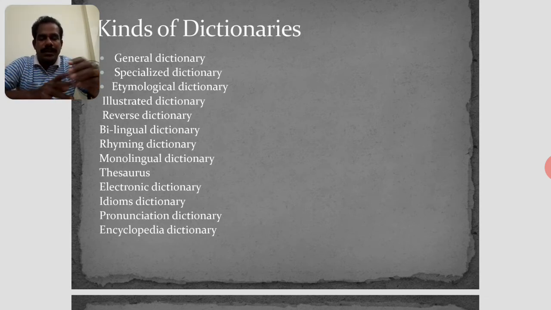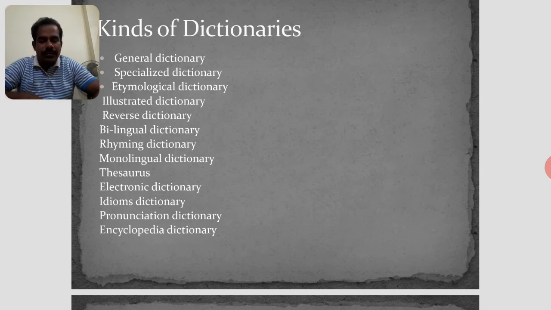Next, specialized dictionary. A specialized dictionary focuses on a specific subject area like medicine, electronics, whatever you have. Example, Merriam-Webster's Medical Dictionary is a specialized dictionary. It explains medical terminology, and it is very useful for doctors. This is a very famous dictionary known to medical students.